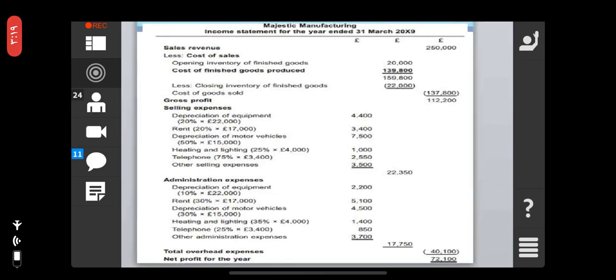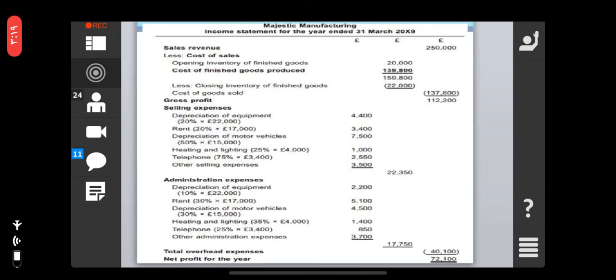Depreciation, okay, 4,400. Rent 3,400. Okay, depreciation of motor vehicles, heating and lighting, right? Telephone expense and other selling expenses.